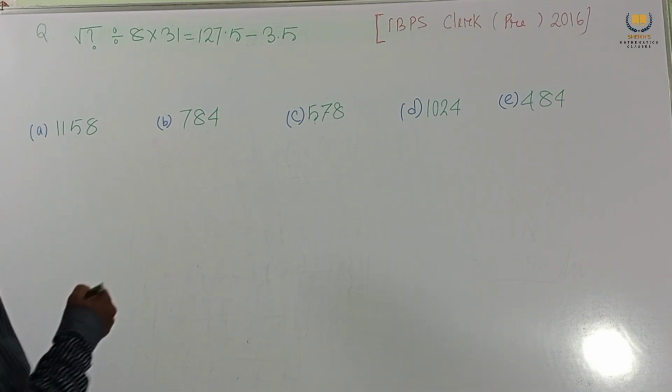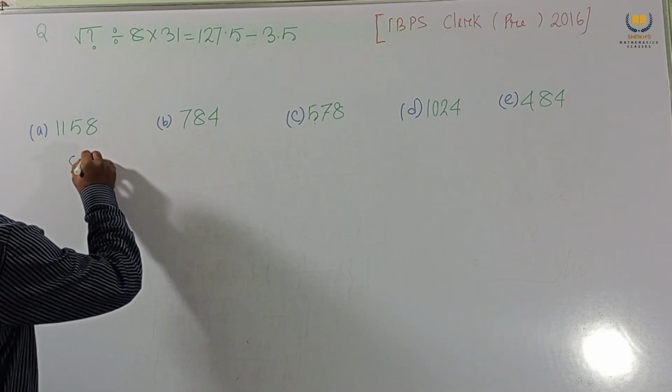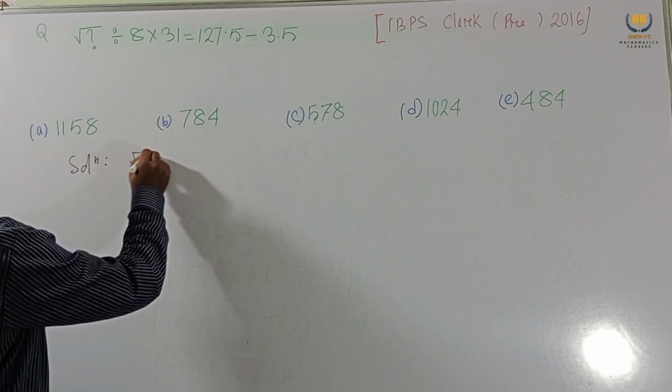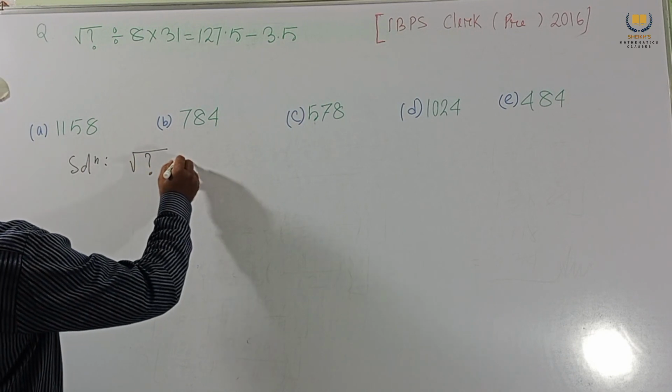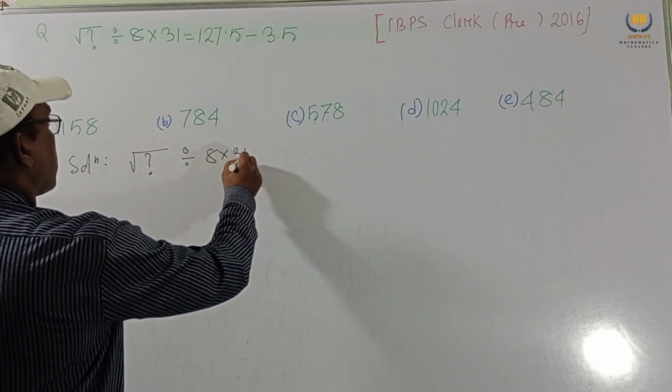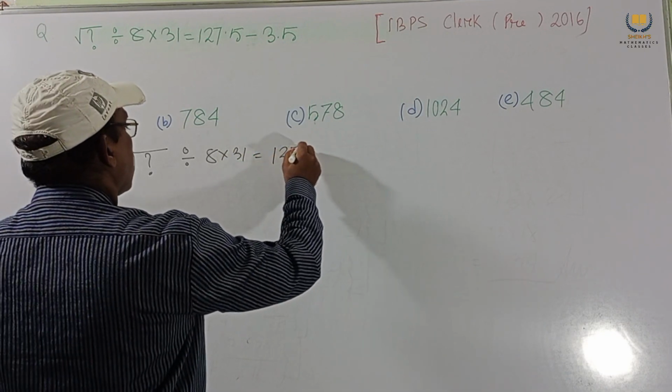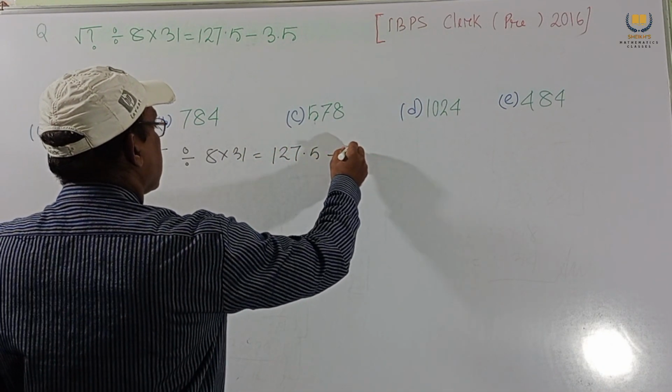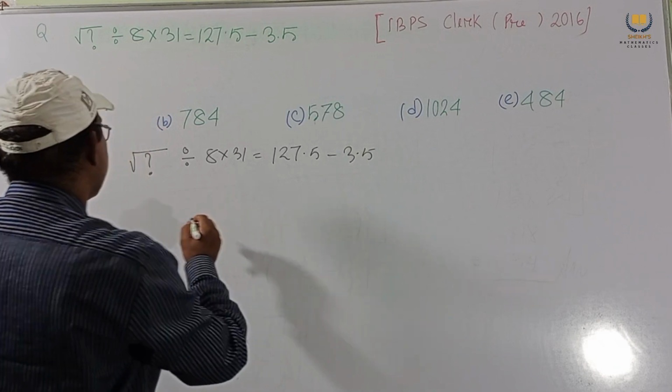Now the solution. Root over question mark divided by 8 into 31 equals 127.5 minus 3.5.